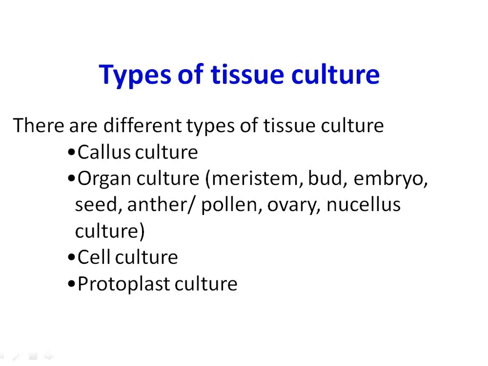So there are different types of tissue culture. Number one is callus culture. Number two, organ culture. Under organ culture, meristem culture, bud culture, embryo culture, seed culture, anther or pollen culture, ovary culture, nucellus culture are there. Number three is cell culture. And number four is protoplast culture.